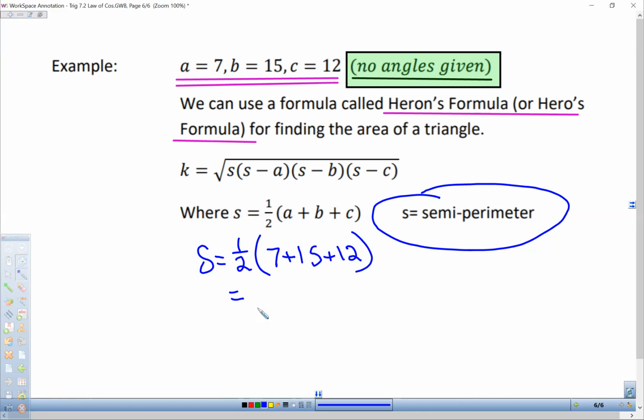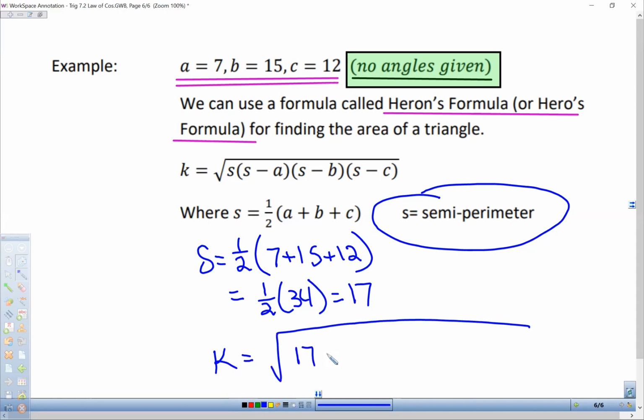And if we work that all out, then we get 1/2 of 34, which is 17. So the area, K, is equal to the square root of S times S minus A times S minus B times S minus C.